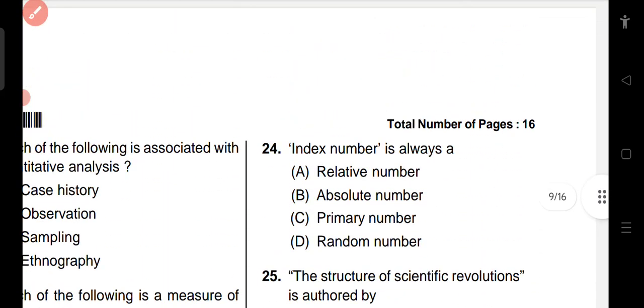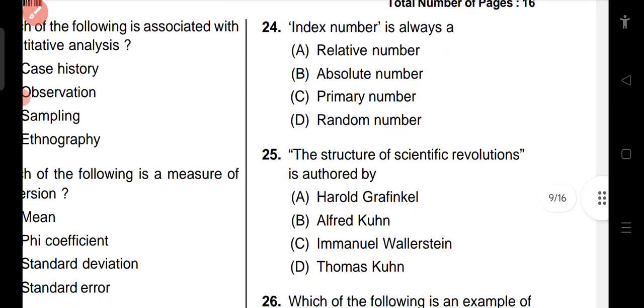Question number 24. Index number is always a relative number, absolute number, primary number, random number. So the correct answer is relative number. The Structure of Scientific Revolutions is authored by Thomas Kuhn. Harold Garfinkel has given the concept of ethnomethodology, breaching experiment, etc. Immanuel Wallerstein worked on core, semi-periphery.